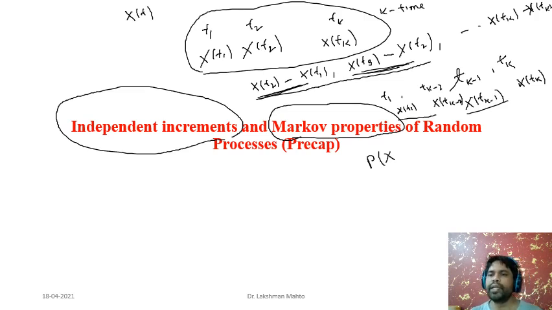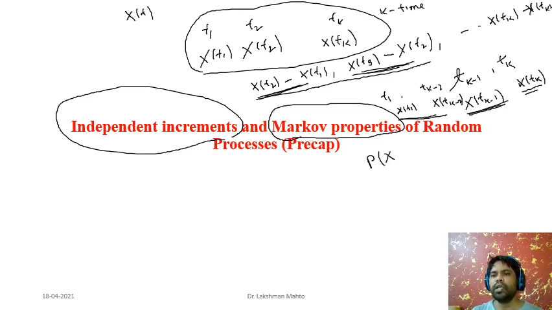These are the history. So definitely the probability that x of tk takes some value would be dependent on the history along with the present. And what is the meaning of Markov property? Markov property says that this probability at time tk is only dependent on the present, x of tk minus 1, and is independent of past history. That property we call the Markovian property or Markov property, and it is very essential to solve problems related to a random process.